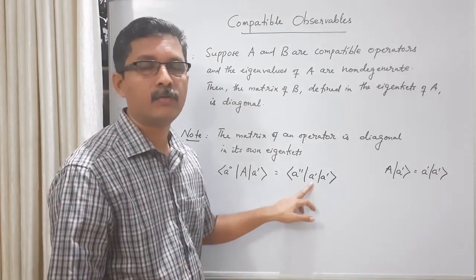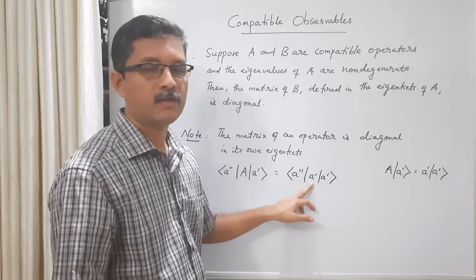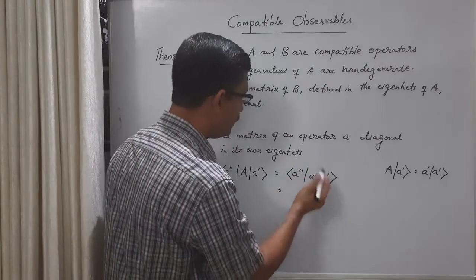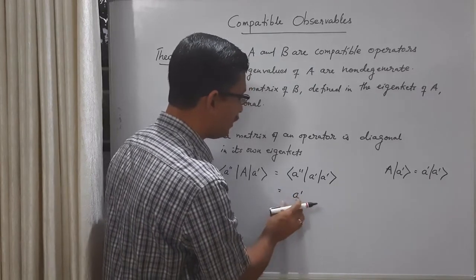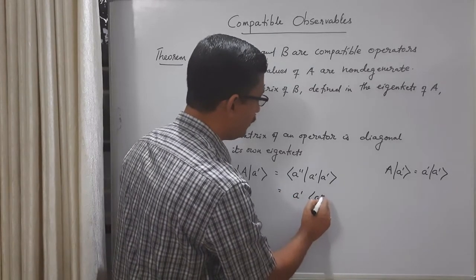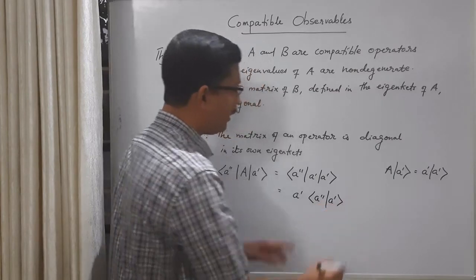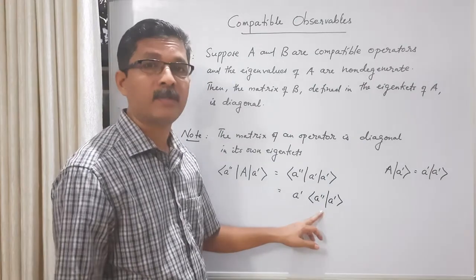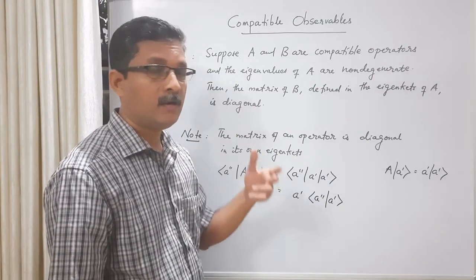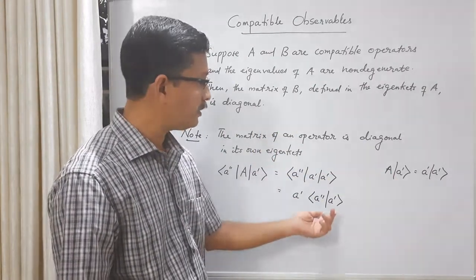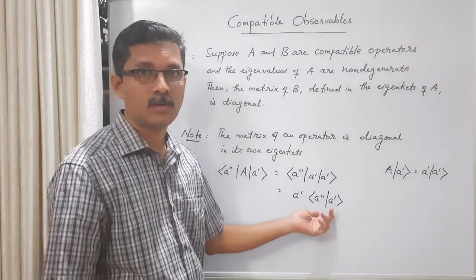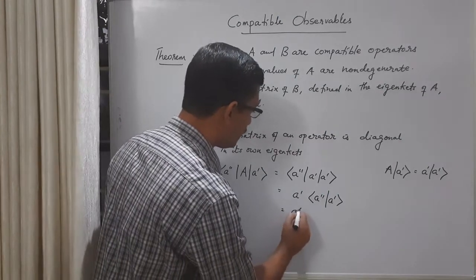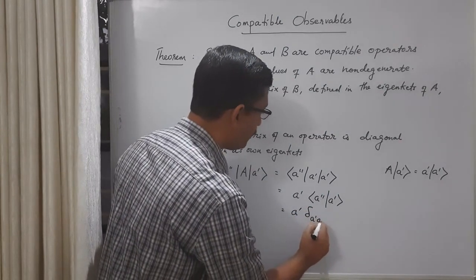We know that eigenvalues of a Hermitian operator are real. So we can take it outside this inner product. So A prime, which is a real scalar, times the inner product between A double prime and A prime. And this A double prime, A prime, A triple prime, etc. are eigenkets of the operator A. So we know that eigenkets of a Hermitian operator are orthogonal to each other. They are orthonormal; we can make them normalized also. So we can write this as delta A prime, A double prime.